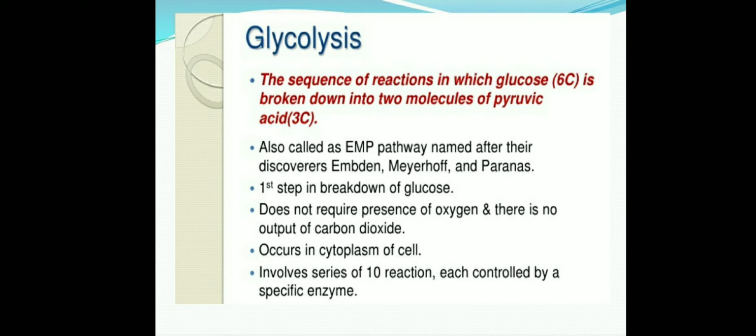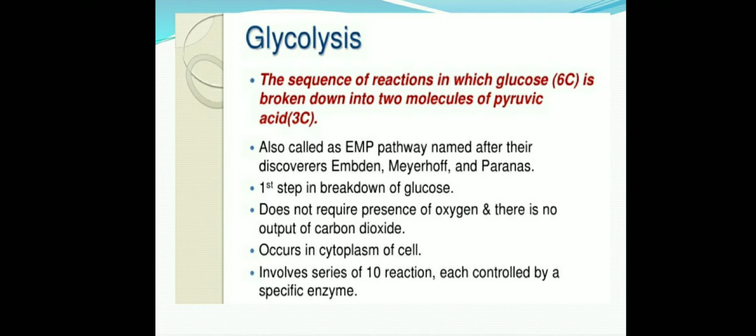This glycolysis occurs in both anaerobic respiration and aerobic respiration. So glycolysis is the first step of aerobic and anaerobic respiration.